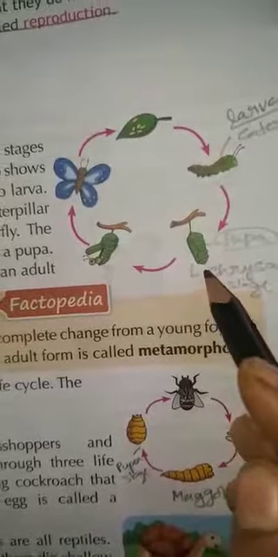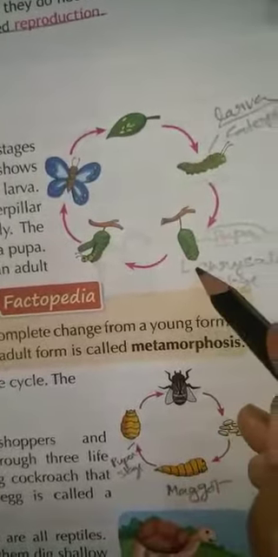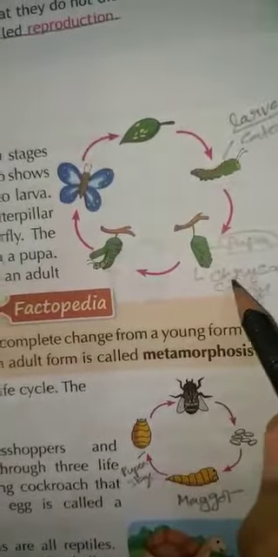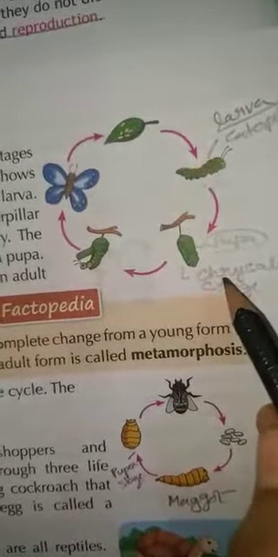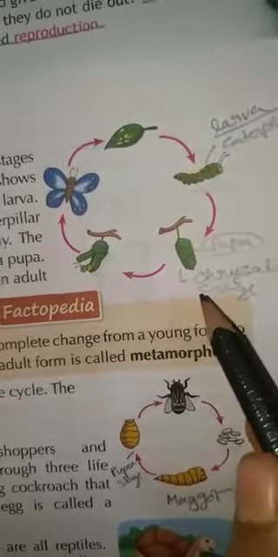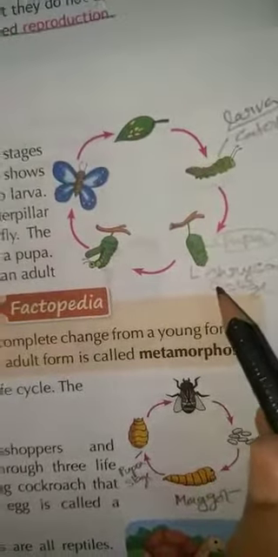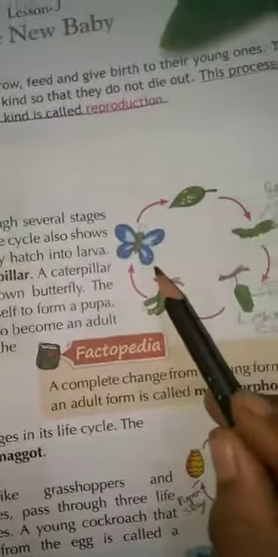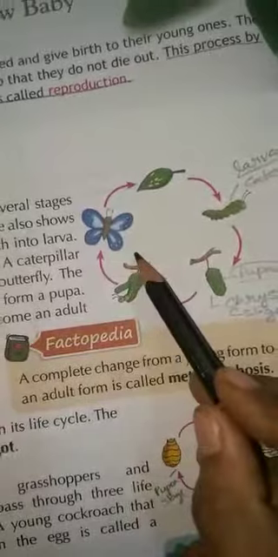In this stage the caterpillar is now called a pupa. In the pupa stage the caterpillar remains motionless, does not move at all. In this chrysalis stage the pupa undergoes a lot of changes. After about 15 days, a beautiful adult butterfly comes out of that chrysalis.